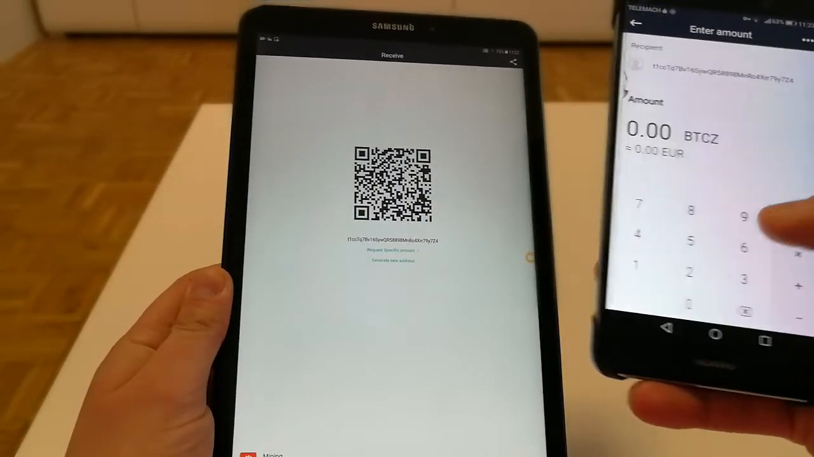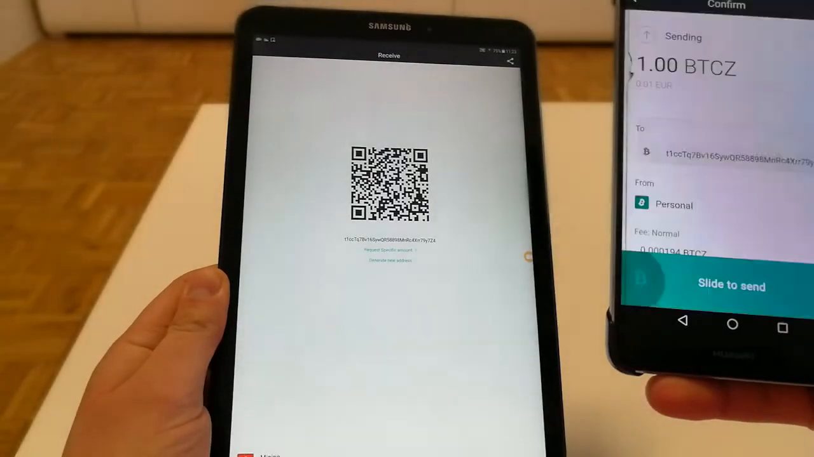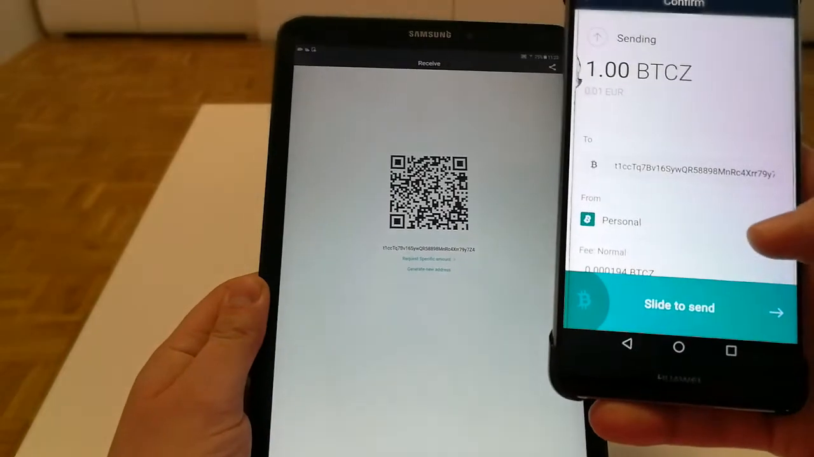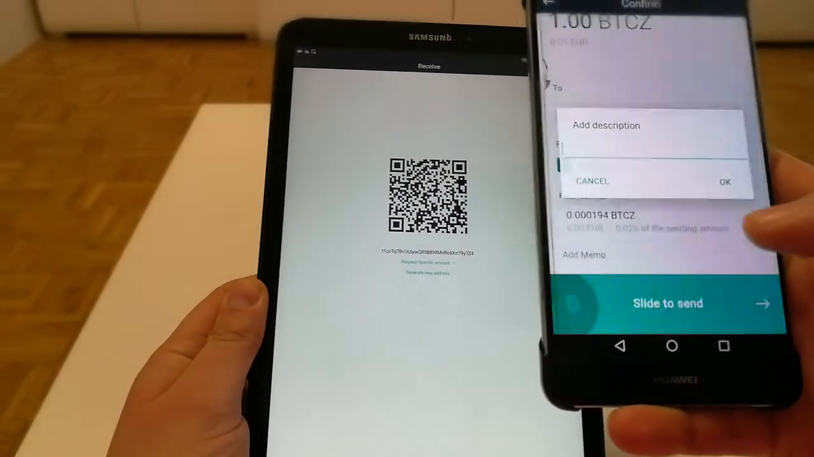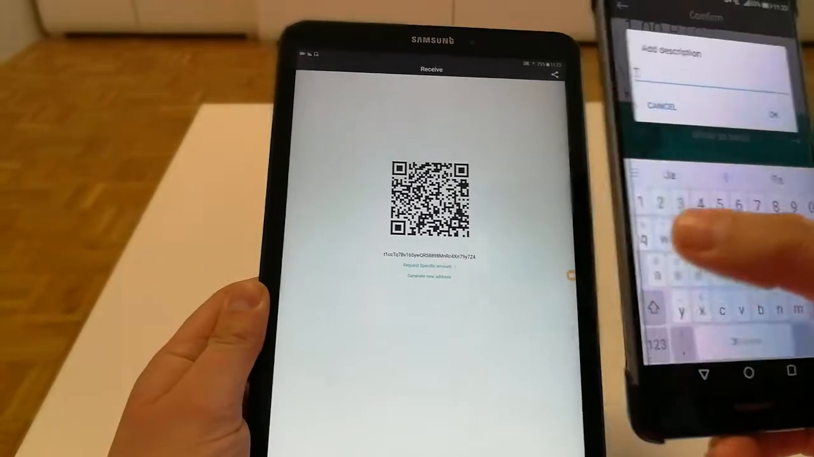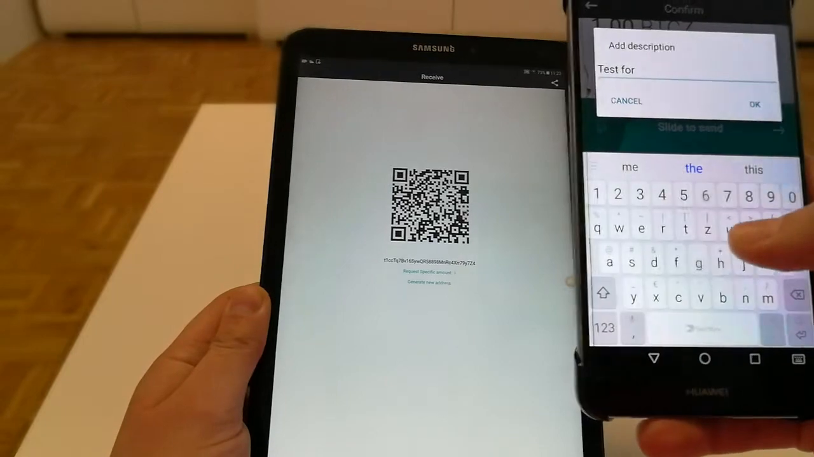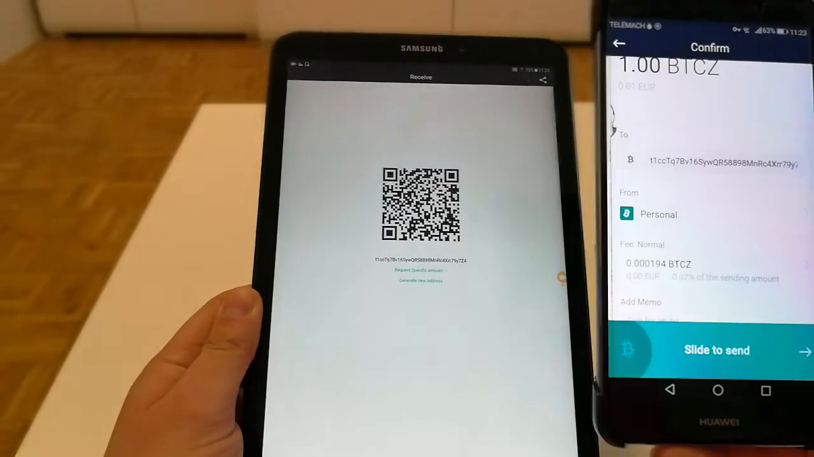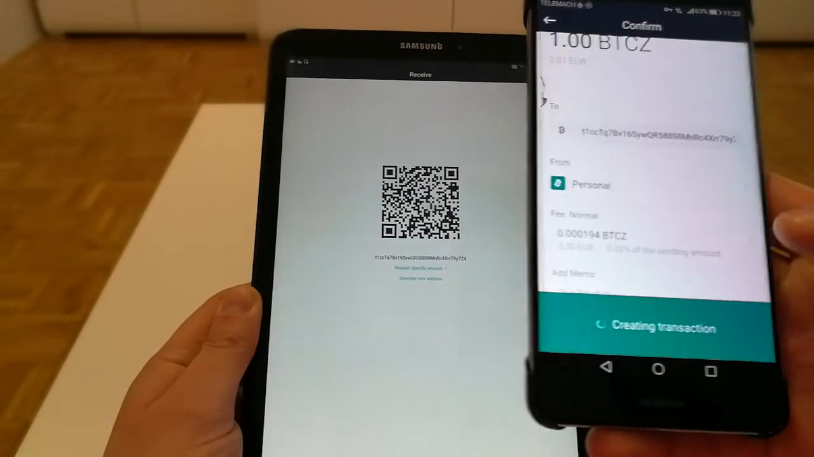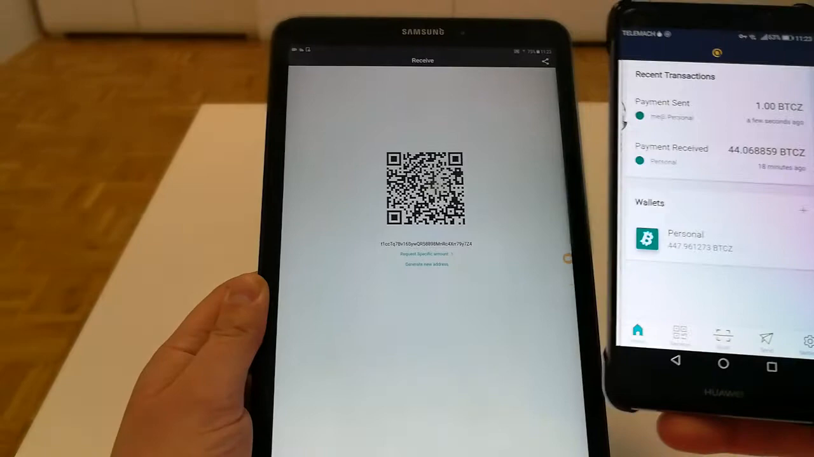I'm just going to send, I don't know, maybe 1 BTC. Well, I'm not sure if that's even possible. Okay, add memo, test for YouTube. Slide to send, connecting transaction, payment sent. Okay.